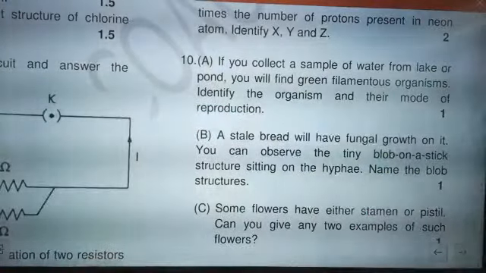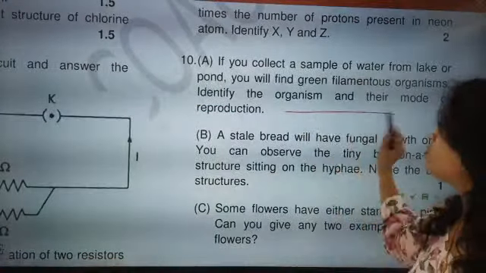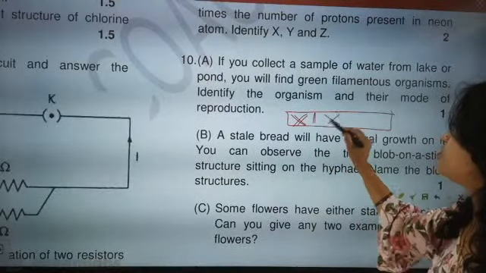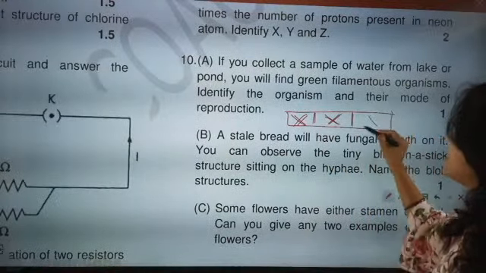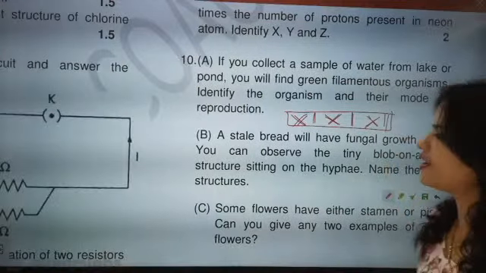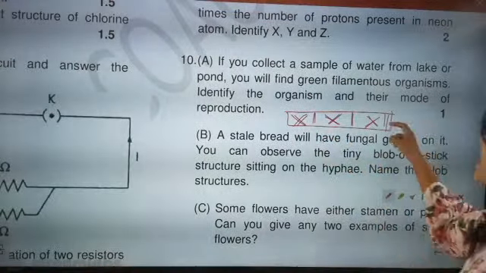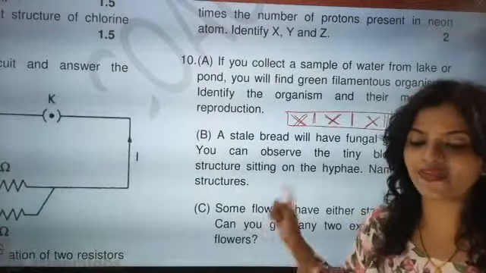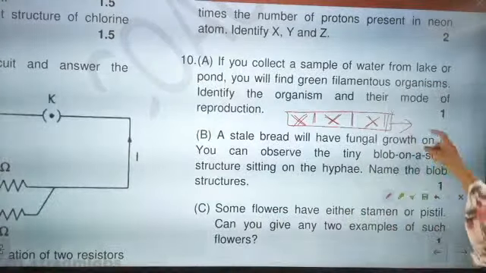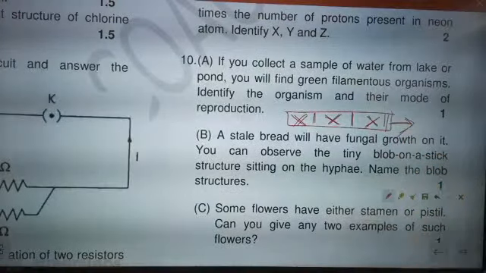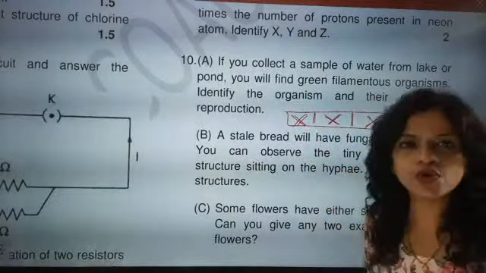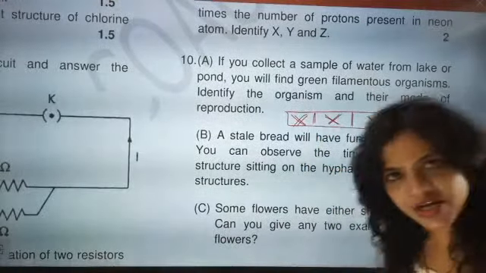The moment filament is there, filamentous will only be going for Spirogyra. This Spirogyra is reproducing through asexual mode of reproduction, and that is called fragmentation. Okay, now identify the organism and its mode of reproduction. Asexual, it is called fragmentation.